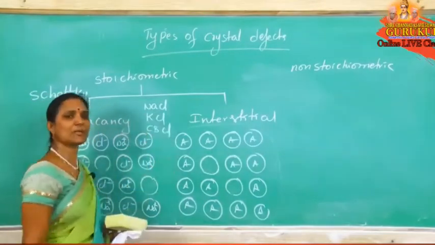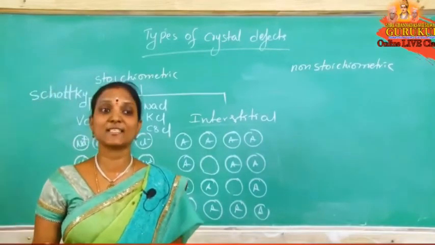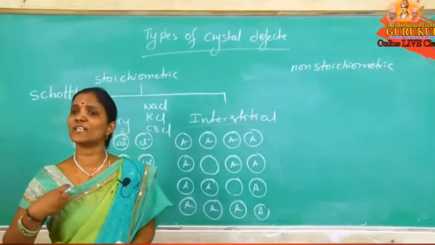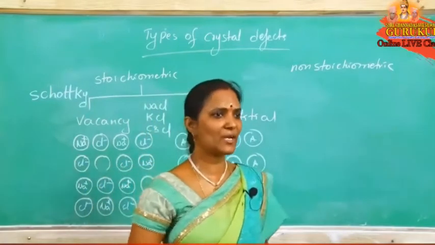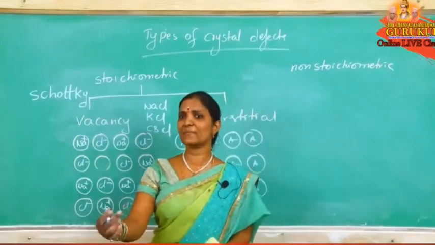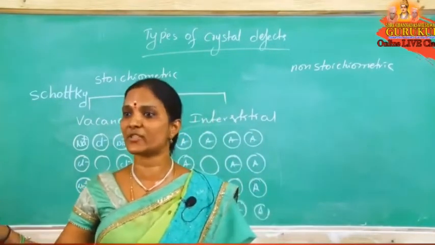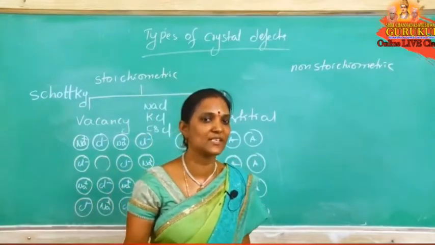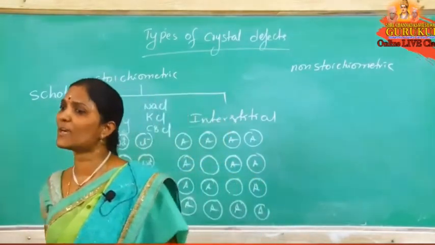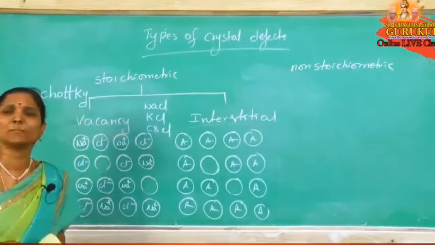And one more thing we can use here: the coordination number. NaCl coordination number, already learned, is 6,6. CsCl coordination number is 8,8, BCC structure. KCl is just like rock salt structure, that means NaCl structure, so the coordination number is also 6,6. Now the coordination number is more or less.